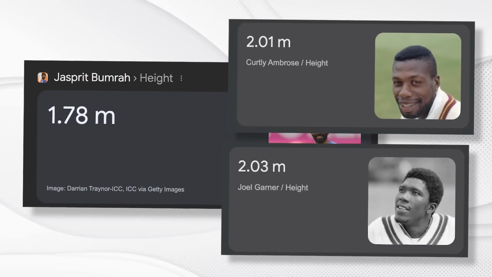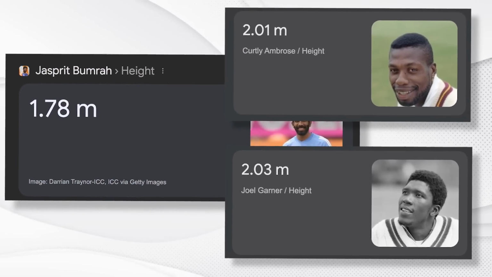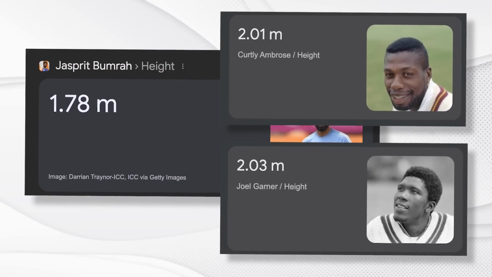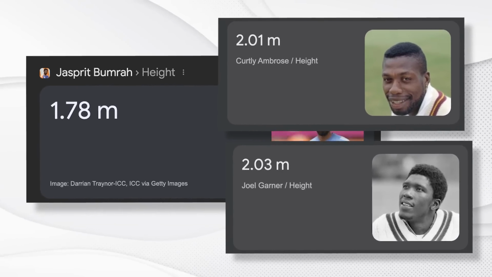I mean, let's be honest, Bumrah is a very different kind of bowler to these two. He's listed at 178 centimeters, so they're like 6, 7, 8 inches taller than him. But I think the one thing that these guys have in common with Bumrah is that they're all defensive bowlers. And it might seem strange, as Curtly Ambrose is famous for violent lifters, while Garner and Bumrah are for devastating Yorkers. But their main skill is that you cannot ever get away from them. They just trap you in one spot like spiders and eventually devour you.